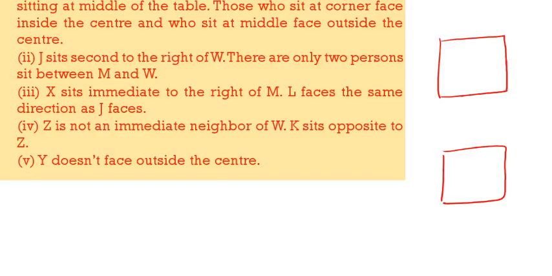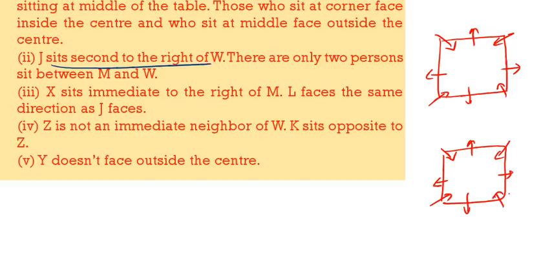Those who are sitting in the corner are facing inside. This is facing inside. This is facing outside. Same, facing outside. Then this is facing inside. Now J is sitting second to the right of W. There are 2 persons between M and W. So write down W here. J is sitting second to the right of W. Since W is facing away, J is sitting second to the left. Now here you write down W, J here.